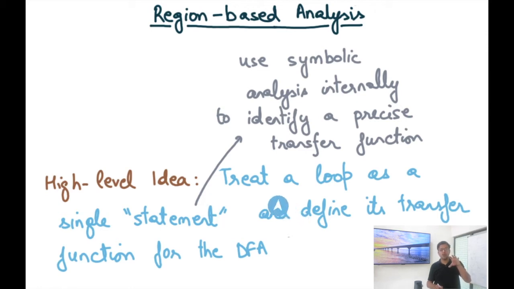And to identify the transfer function of that single statement, we can use any sophisticated analysis. For example, we can use a symbolic analysis. So internally, to identify the transfer function of that statement that represents the loop, we're going to use symbolic analysis to identify a more precise transfer function than what a data flow analysis would have given us. So this is a high level idea on how to tie this together into a single framework.